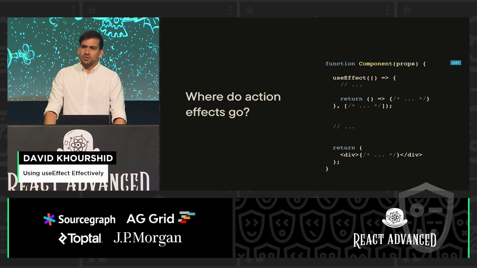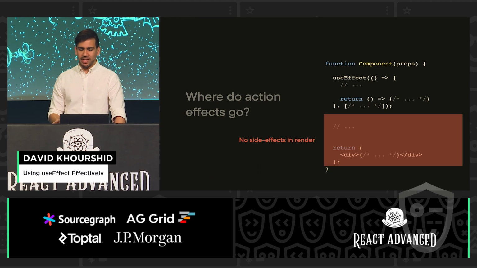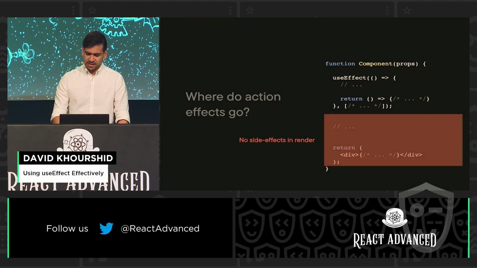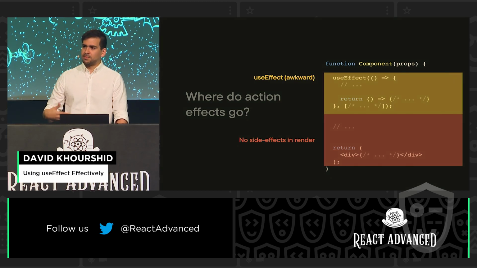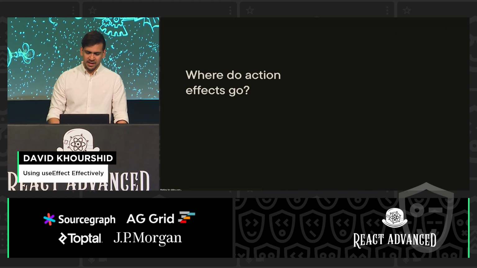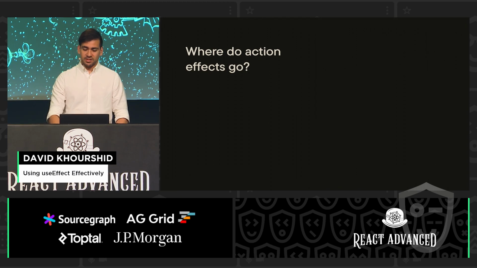So where do action effects go then? We know that we can't really have side effects in render, and you actually sort of can, but we won't get into that here. We know that putting it in useEffect is awkward because David said so. But what about outside the component? That's an idea. So where do action effects go?